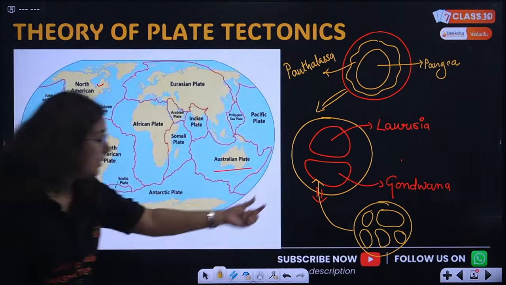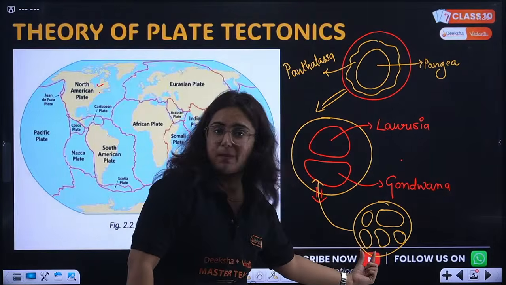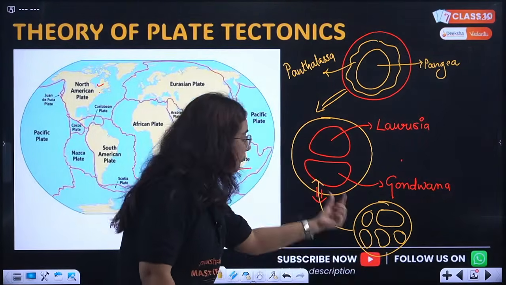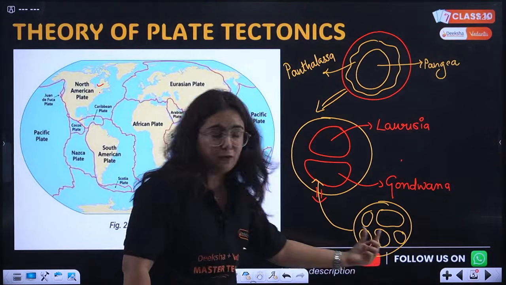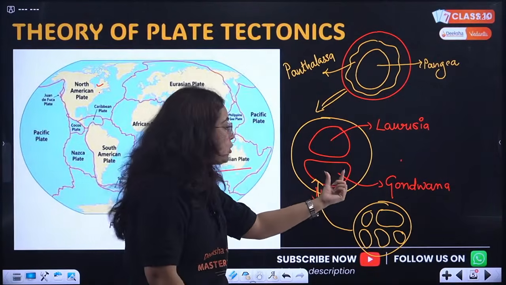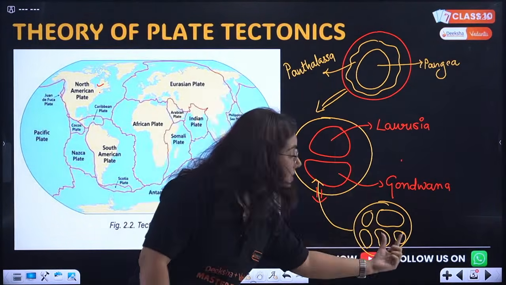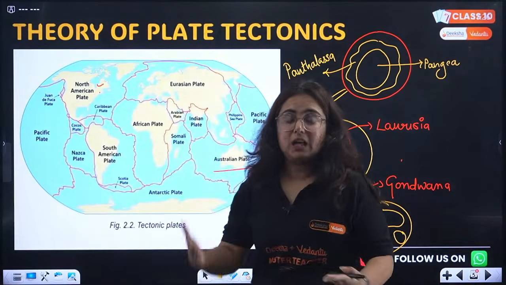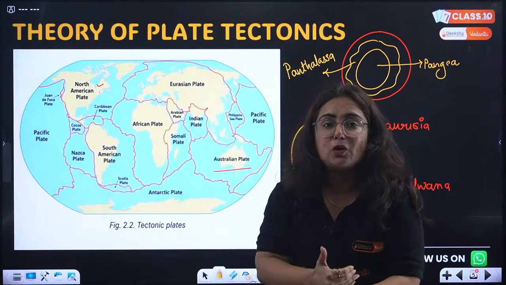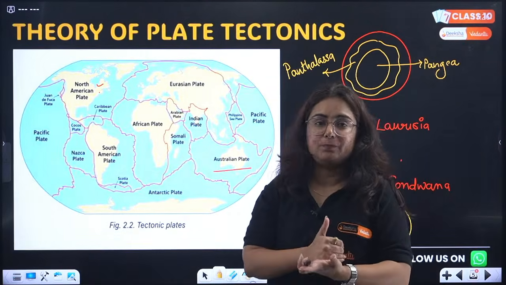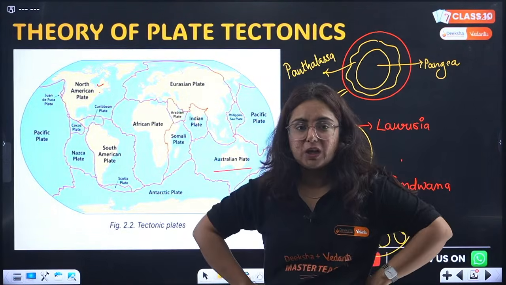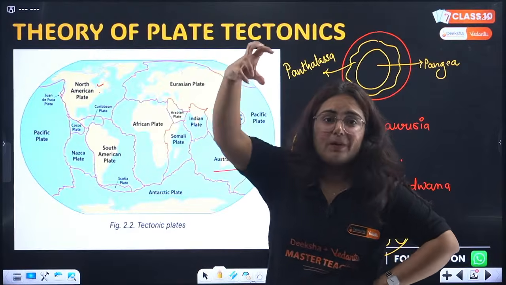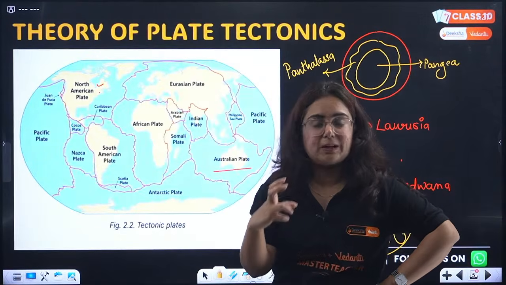Yes. From Gondwana, South America was formed. From Gondwana only, Africa was formed. Australia got divided and moved away. Why is this happening? Everything is happening because of rotation and revolution, which apply force on this land surface.